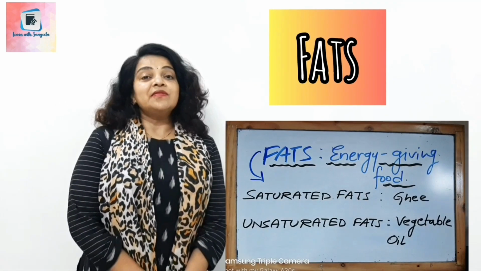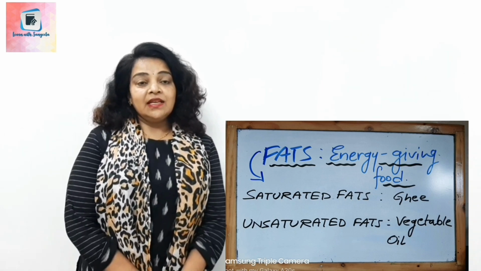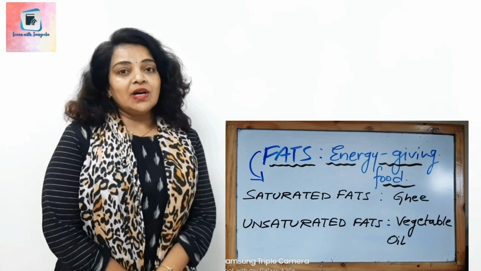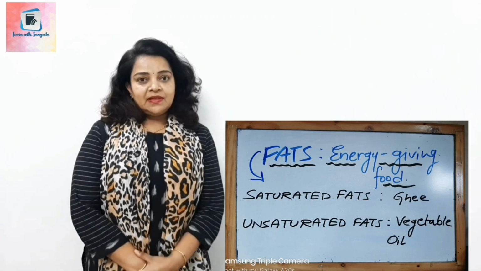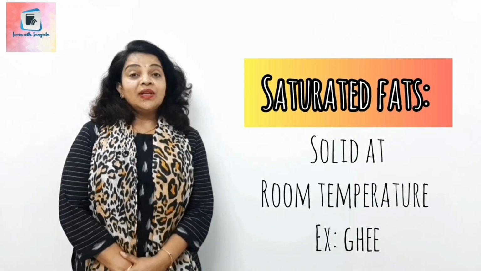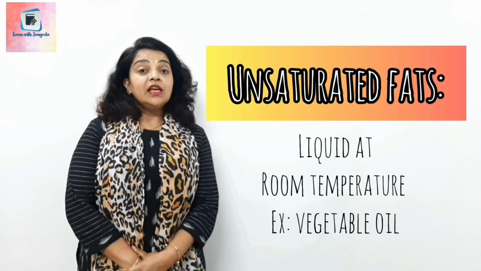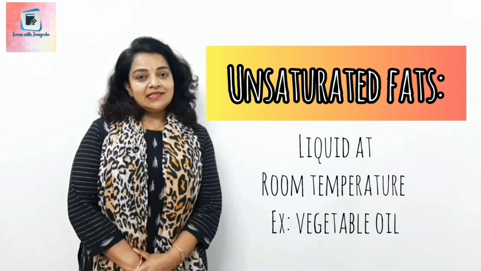Fat also gives us energy. This is also known as energy giving food. It also provides insulation to our body. Fats are of 2 types, saturated fats and unsaturated fats. Saturated fats are solid at room temperature, like ghee. On the other hand, unsaturated fats are liquid at room temperature. Example, vegetable oils.